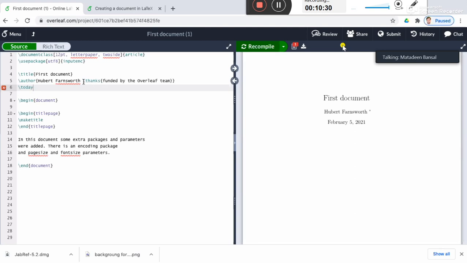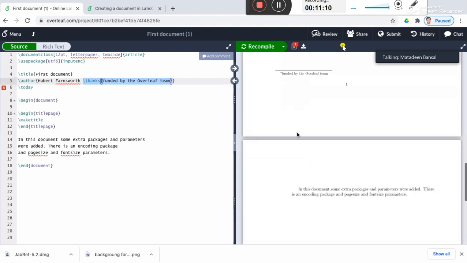All right, any doubt? This statement inside the author, right? Everything in author is included in, you remember these curly brackets, right? So anything which is within the curly brackets will be treated as author. But inside this author command, there is another command which is thanks, right? This is used to thank your organization maybe, or some other thing, right? Suppose you are writing an article where you want to thank your organization, thank the funding agency, that can be used. Again, thanks is a command, and everything written inside the curly bracket for this thanks will be put at the footnote, right here.